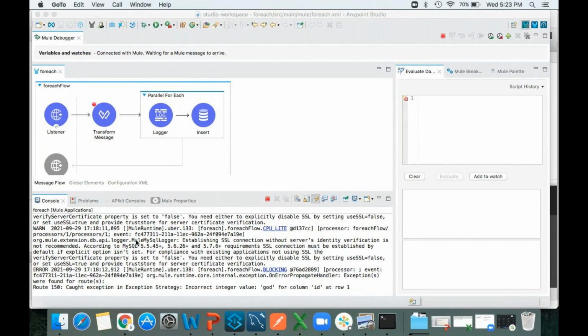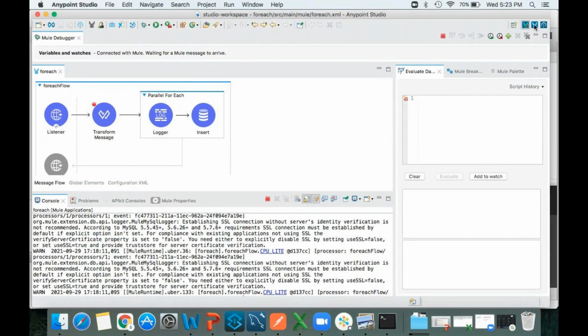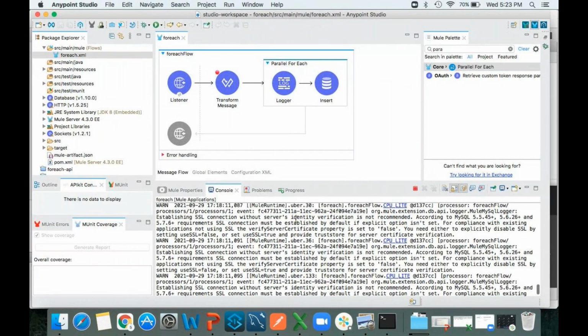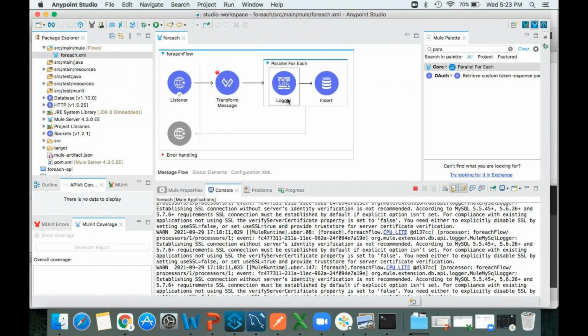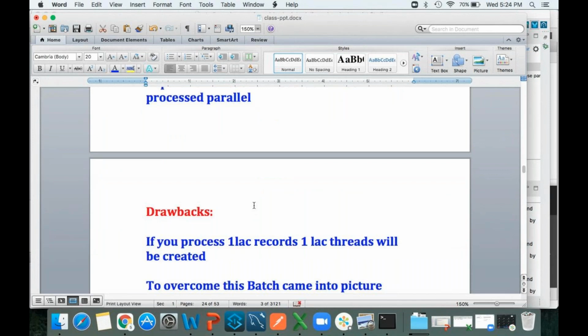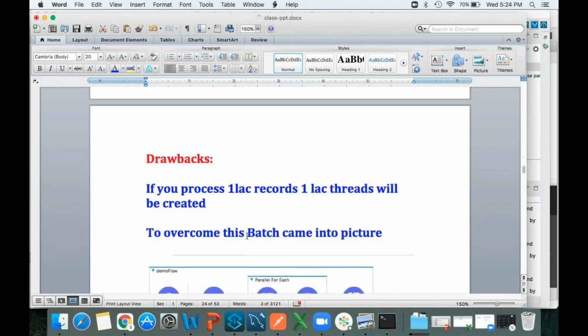Okay, so now, what is the drawback of this parallel for each? If I process 200 records, 200 threads will be created internally. For each and every record, one thread is going to be created. Imagine if I process 1 lakh records, what will happen? 1 lakh threads will be created. That means we will get some performance issue. This is the drawback of parallel for each. To overcome the drawbacks of parallel for each,